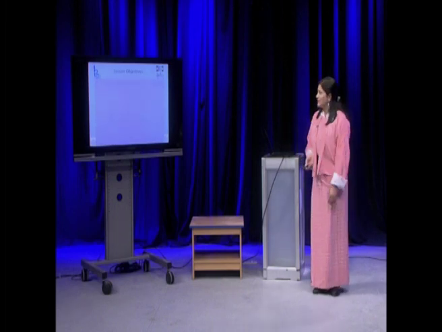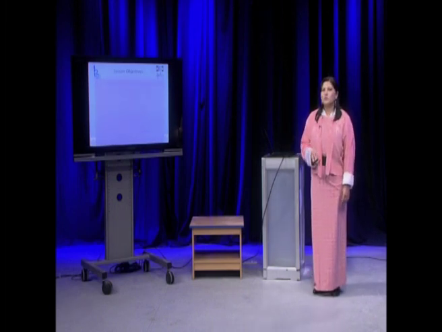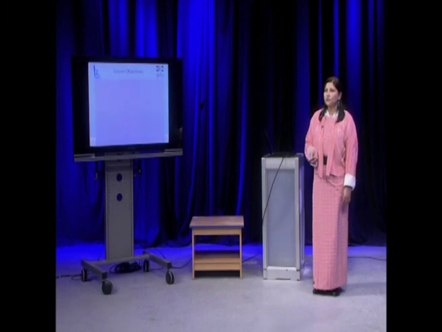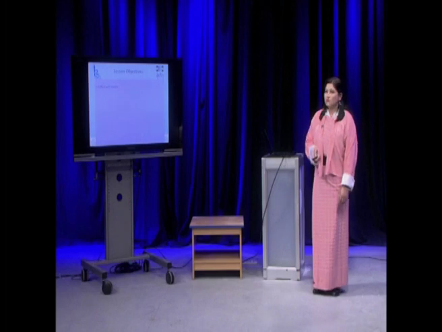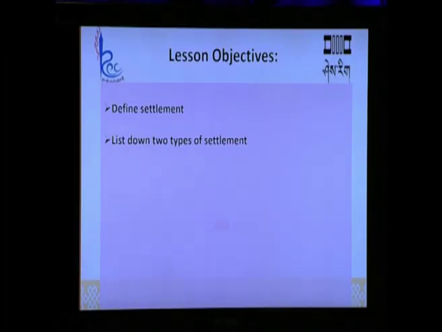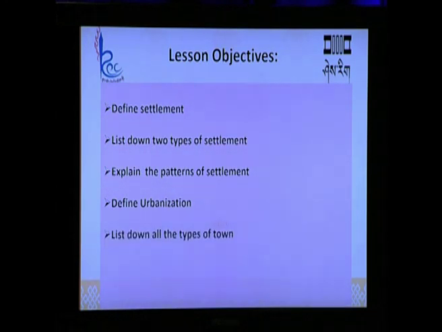Before the lesson, I have some objectives that need to be fulfilled. After the lesson, you should be able to define what is settlement. The second objective is to list down 2 types of settlement, explain the patterns of settlement. Then you should be able to define urbanization, and finally you should be able to list down all the types of town.